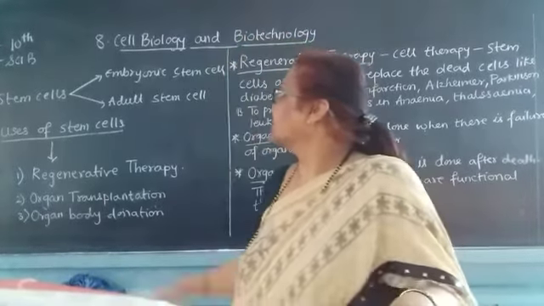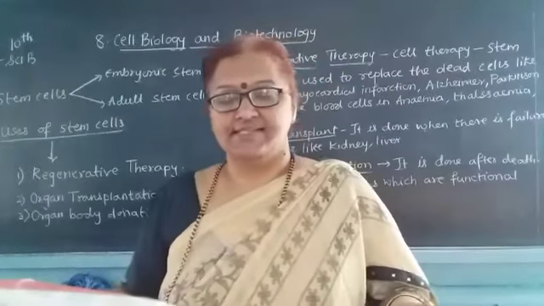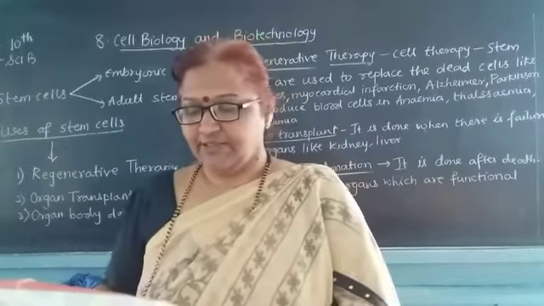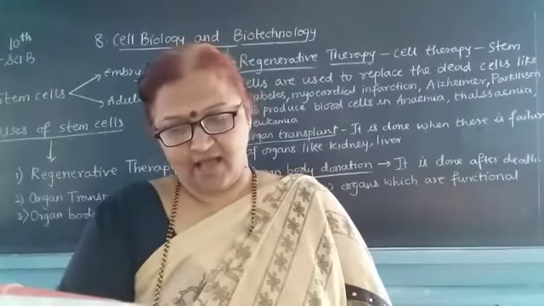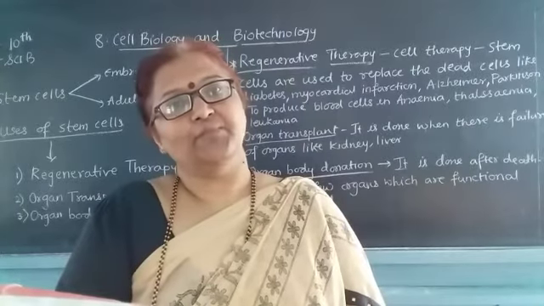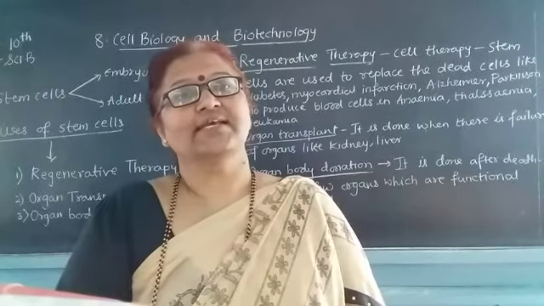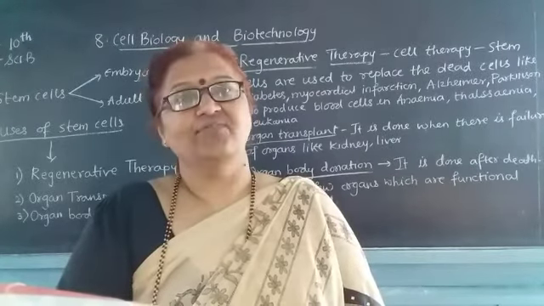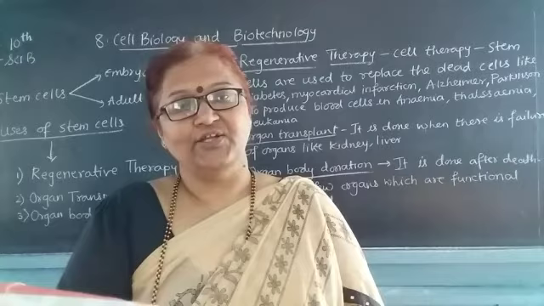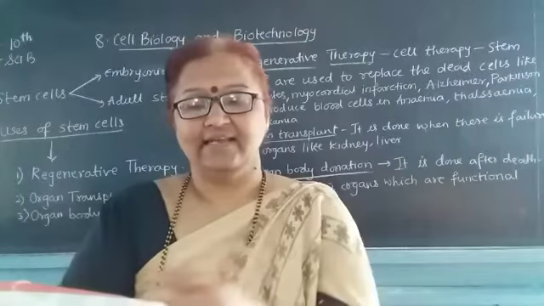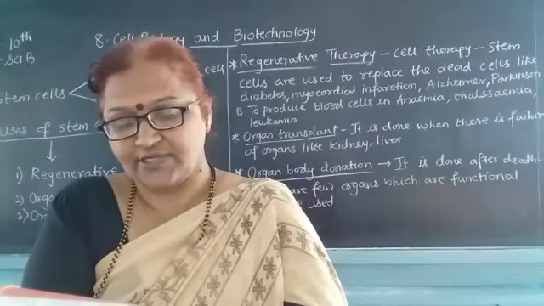We have started the lesson Cell Biology and Biotechnology, which is the lesson from your Science Section B. Depending upon the sources, we have told that stem cells are of two types. They are nothing but the embryonic stem cells and adult stem cells. Embryonic stem cells are present during the embryonic stage and adult stem cells are present during the adult stage. So what are the particular embryonic stem cells that we are going to see?